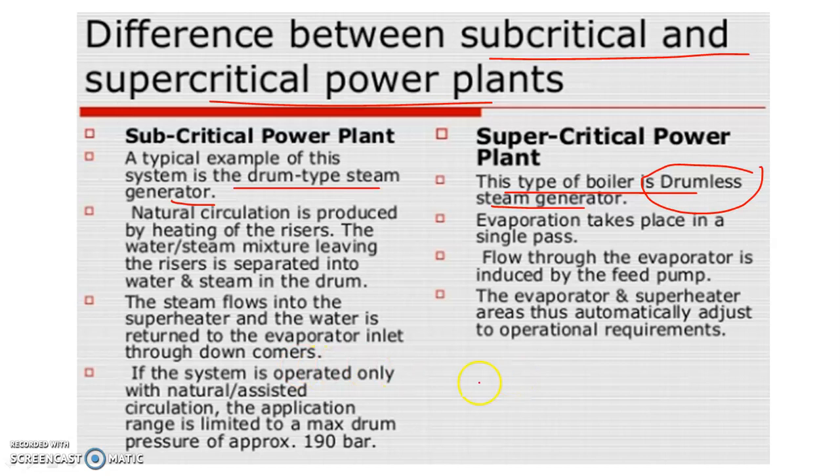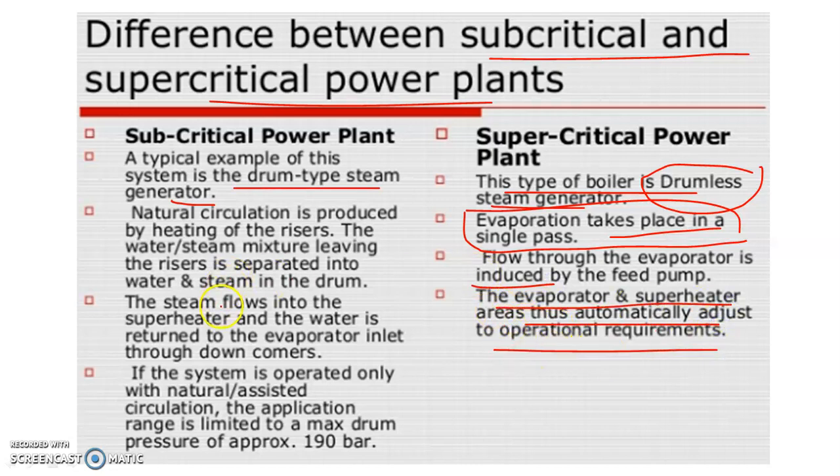If the system is operated only with natural or assisted circulation, the application range is limited to a maximum drum pressure of approximately 190 bar. In case of a supercritical boiler, evaporation takes place in a single pass. This is very important: in supercritical or ultra supercritical boilers, flow through the evaporator is induced by the feed pump. The evaporator and superheater areas thus automatically adjust to the operational requirements.